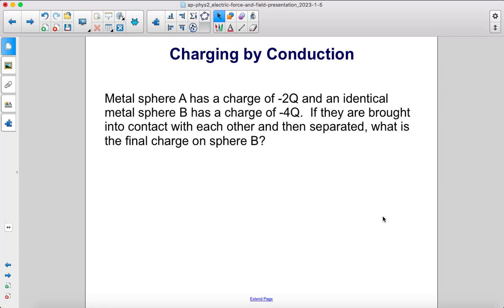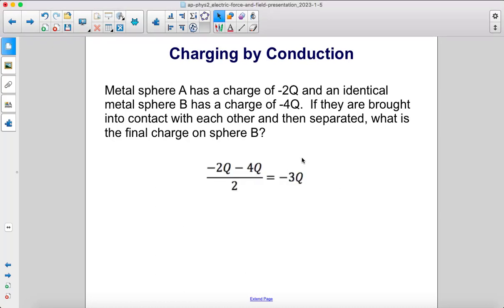Here's another problem. Metal sphere A has a charge of -2Q, and an identical metal sphere B has a charge of -4Q. If they're brought into contact with each other and then separated, what is the final charge on sphere B? All right, so we just have to average them together. -2 plus -4 divided by 2, the number of spheres, and you'll see that each sphere then has a charge of -3. They share the extra electrons.